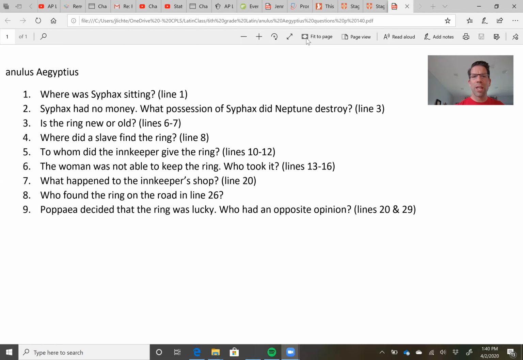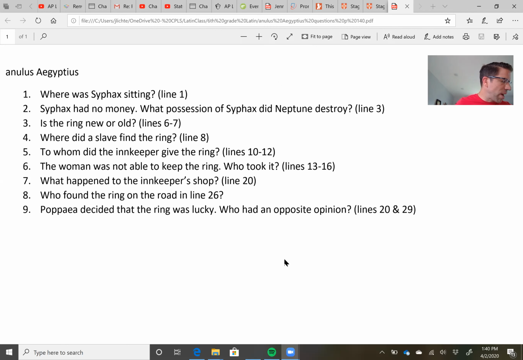Anulus, we get the word annular from this. We get the word annular from this when we're talking about the rings of a tree. So that's a fun word for you to use somehow in a sentence. That's your challenge for today, to use the word annular as it refers to rings somehow, something having to do with rings.